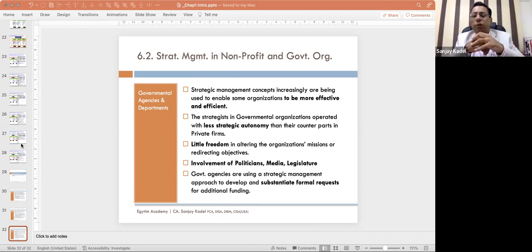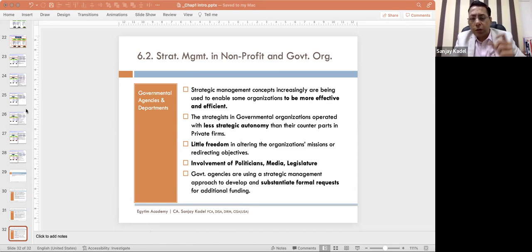So for that, we have some simple models like the Kurt Lewin model. Kurt Lewin model says, first you unfreeze the situation, then you change to the new situation, and then you refreeze, that is normalize. So first you unfreeze the situation, go to the new situation, change it, and then you make it normal, use it on a regular basis so that it becomes normal. So this is a strategic change model.